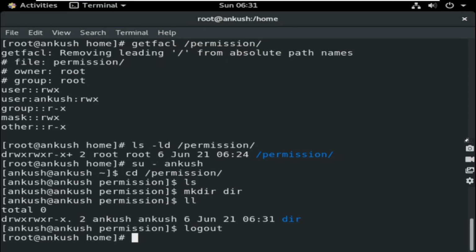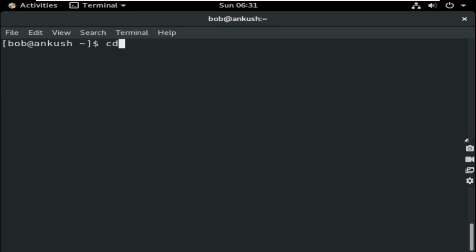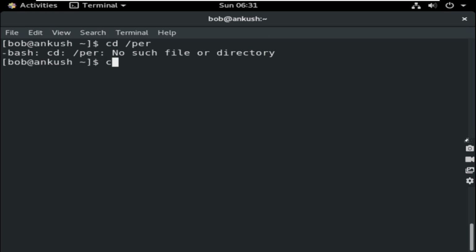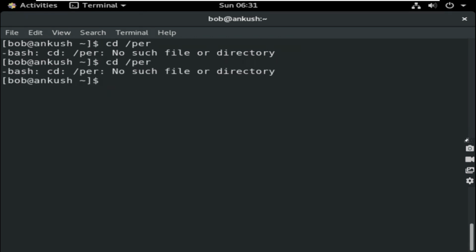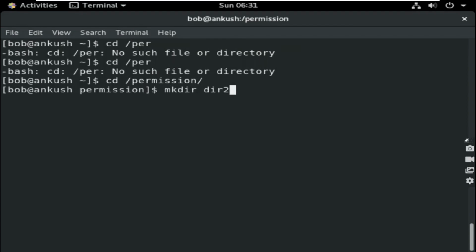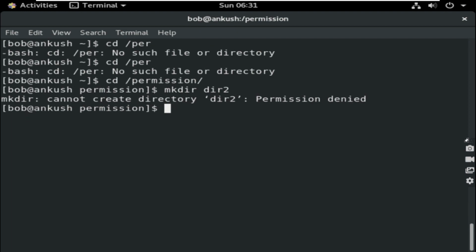But the same task, if any other user is trying, like Bob, can they do it? cd permission, mkdir directory2. Can they do it? Definitely not. They cannot create a directory. So that was the ACL, it means ACL applied to a user.